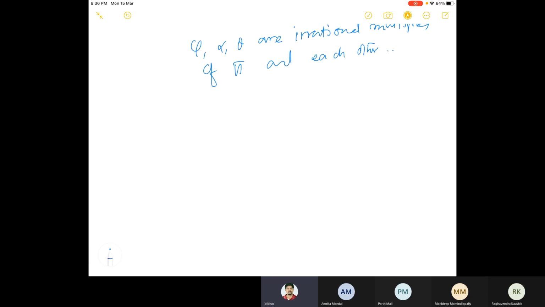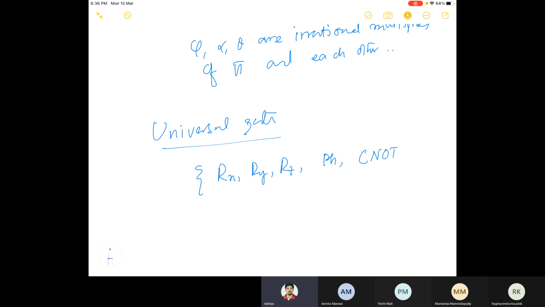Now I give you a family of gates which are computationally universal, or universal, both of these. So this is some collection of universal gates. One is of course Rx, Ry, Rz, phase gate, and C-NOT. This is finite, but actually it is infinite. So this is a set of universal gates.